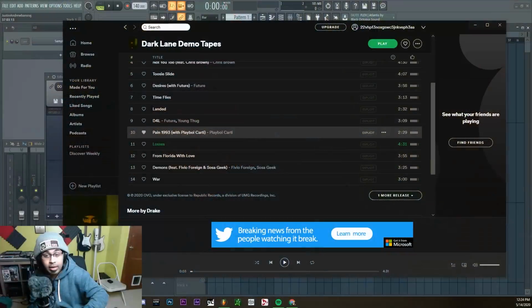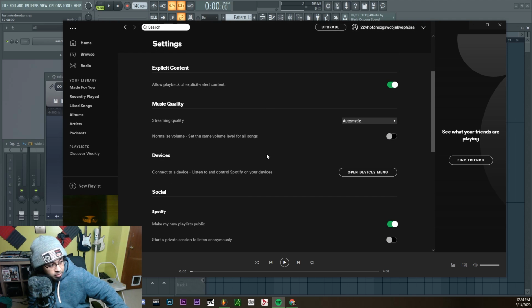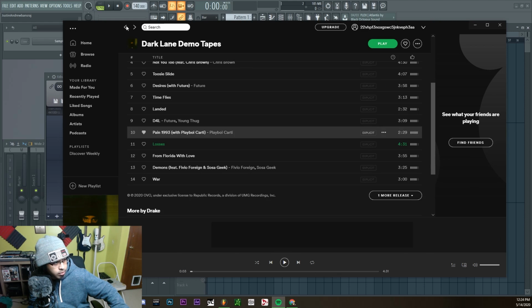Without further ado, let's go ahead and get right into this. Right here we have the song Pain 1993 by Drake and Playboi Carti. And I'm going to show y'all real quick that in the preferences of my Spotify, we have the option for normalized volume set off. When it's set off, Spotify is just going to play the file that you uploaded in its original form.